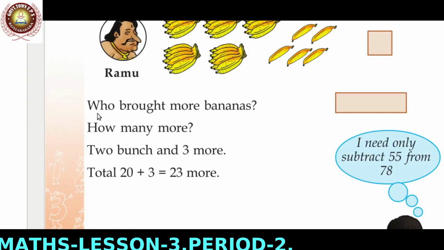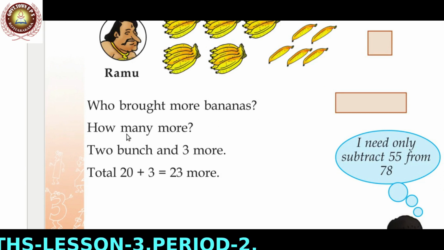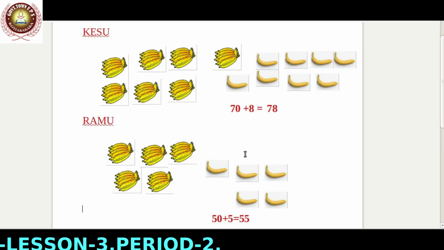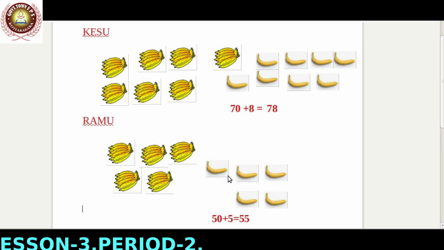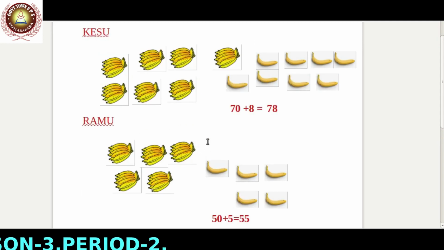We will find who brought more bananas. How many more? Look here. Keshu brought 78 bananas. Ramu brought 55 bananas. First we take some bananas from this.